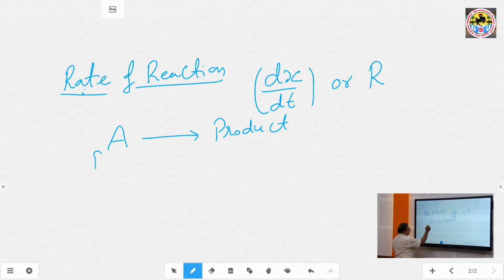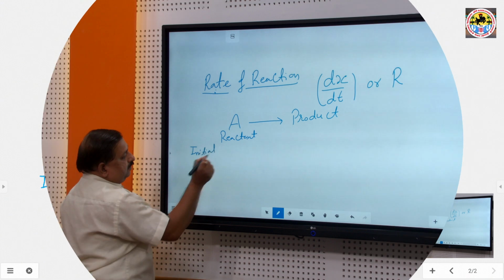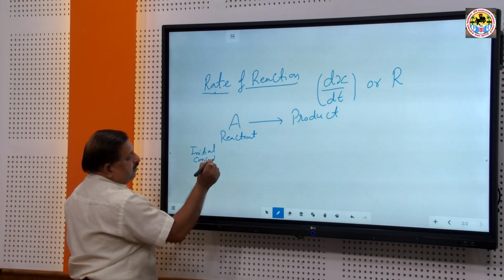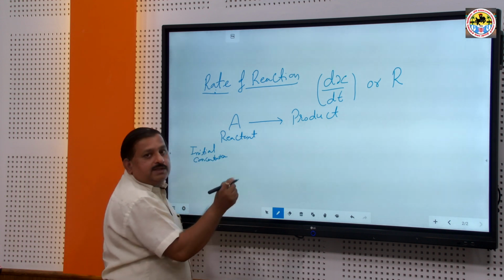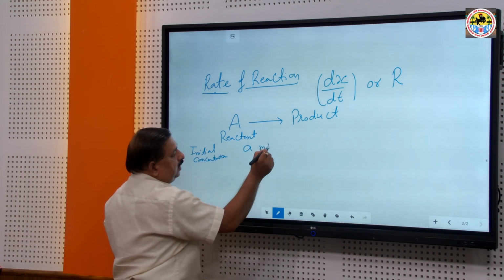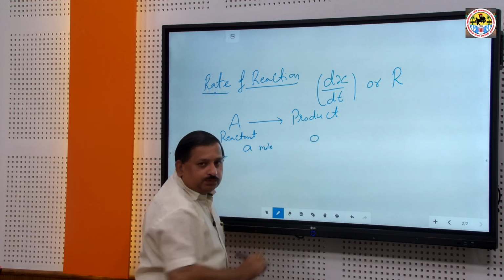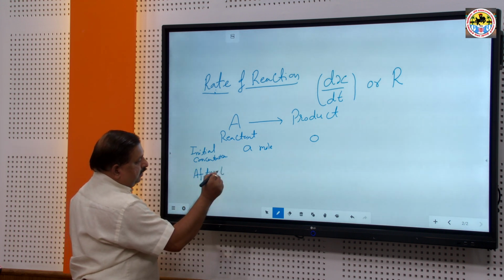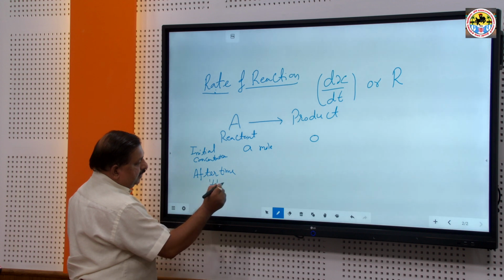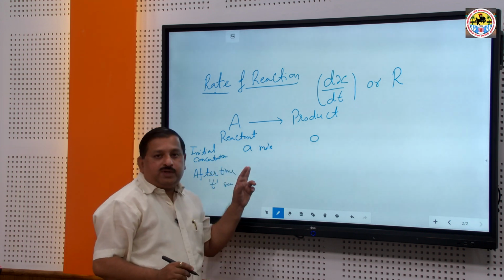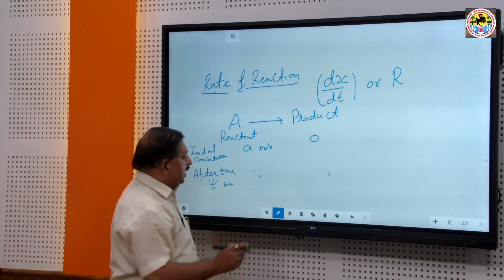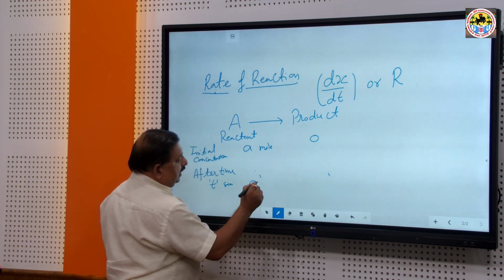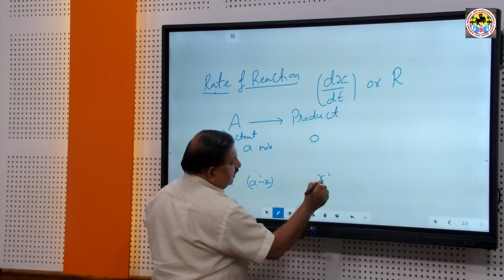In this reaction, the initial concentration of reactant is a moles at time 0. And after time t seconds, x moles of the reactant decompose to form product, and the rest of the amount is a minus x.